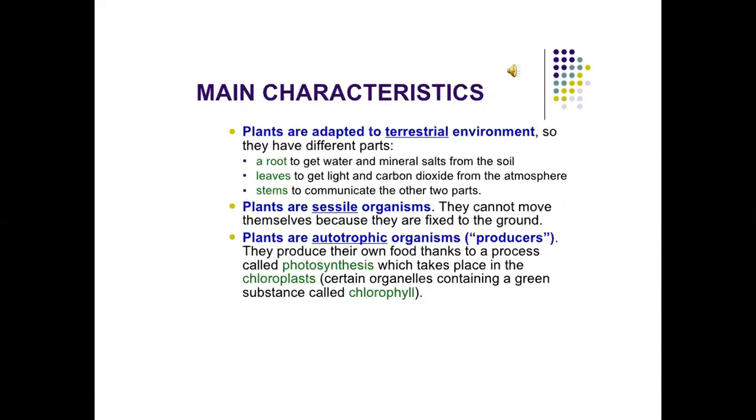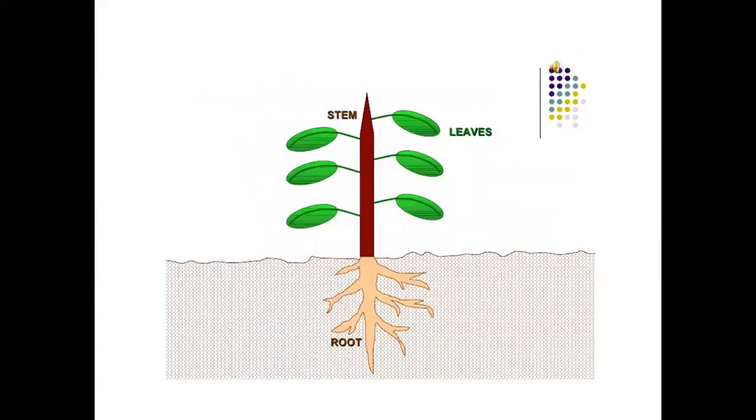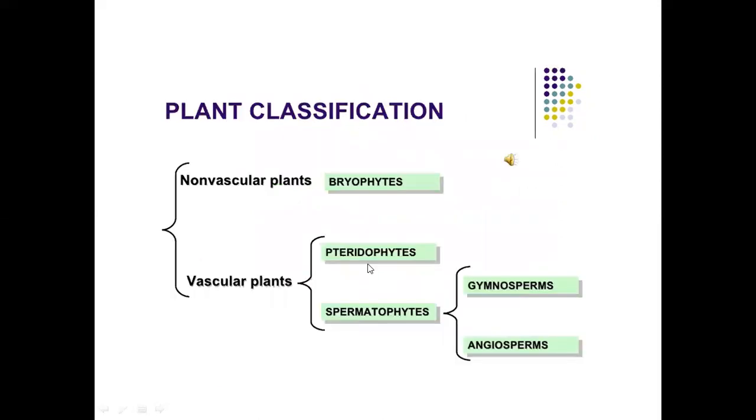Plants are autotrophic organisms, hence we call them producers. They produce their own food thanks to a process called photosynthesis, which takes place in the chloroplast. This is the structure of plants, which have stem, leaves, and roots. Plant classification.